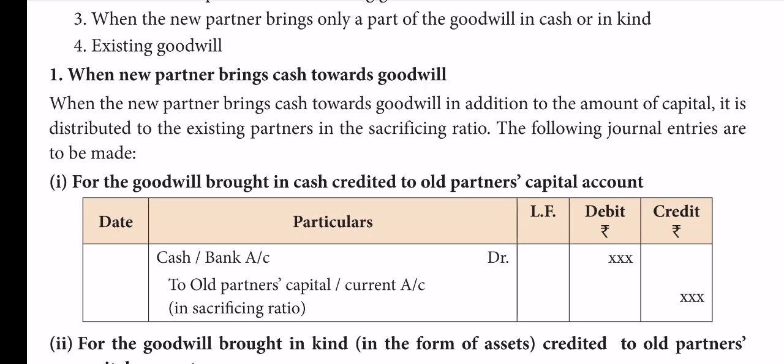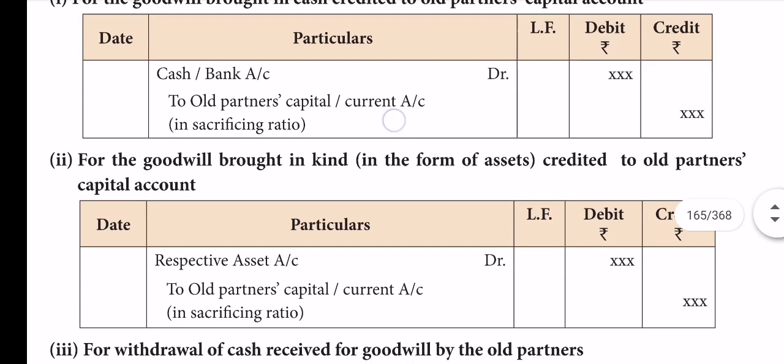That is very, very important. How much they sacrificed to the new partner, on that basis the old partners, the existing partners, can share the goodwill. For that, this journal: cash or bank account debit to old partners' capital account. Keep in mind, that is one.